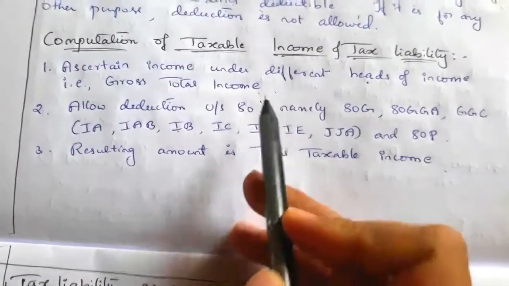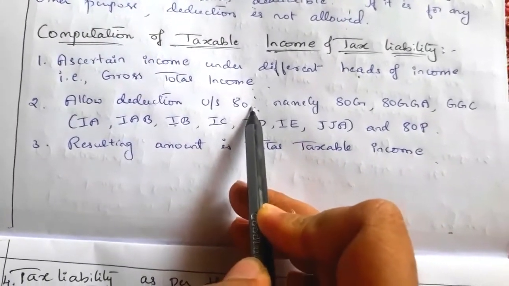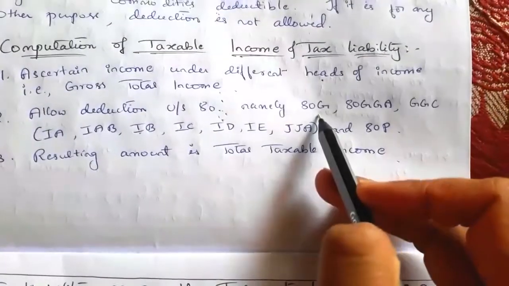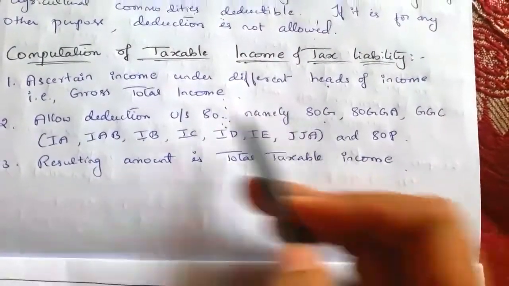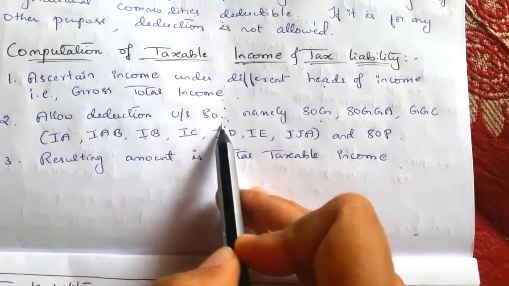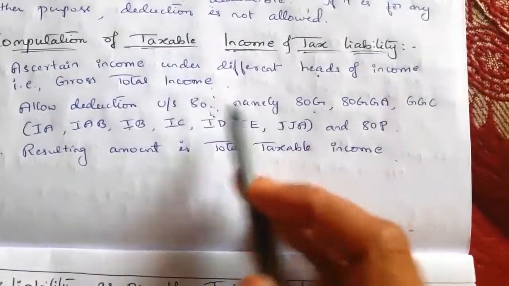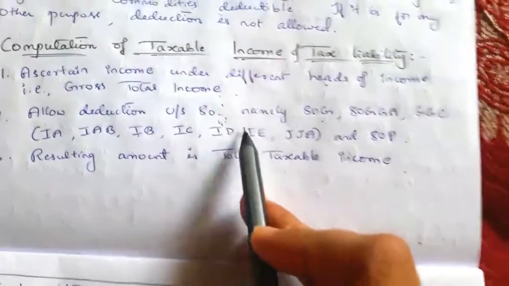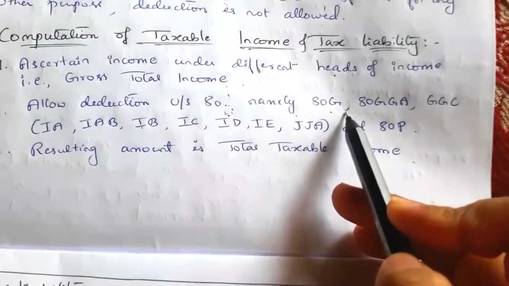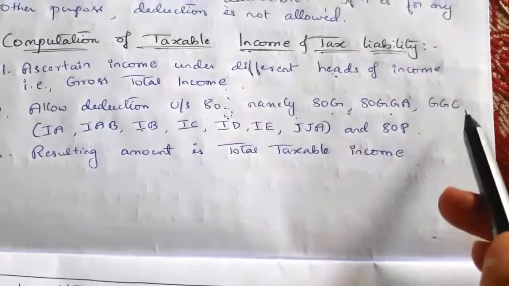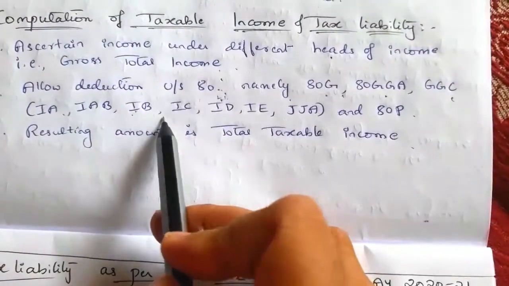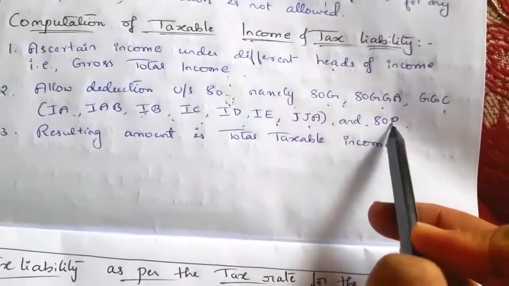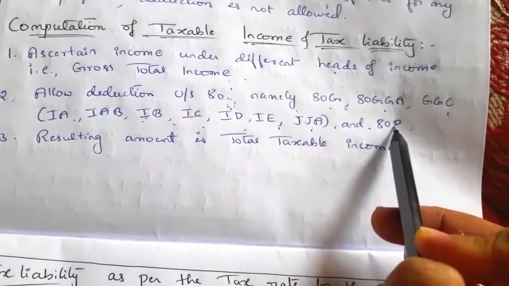under section 80. For the cooperative society, not all deductions are allowed. Deductions like 80C, 80D and so on are not allowed for the cooperative society. For the cooperative society, the deductions under section 80 allowed are namely 80G, 80GGA, 80GGC, 80IA, 80IB, 80IC, 80ID, 80IE, 80JJA, and mainly 80P.